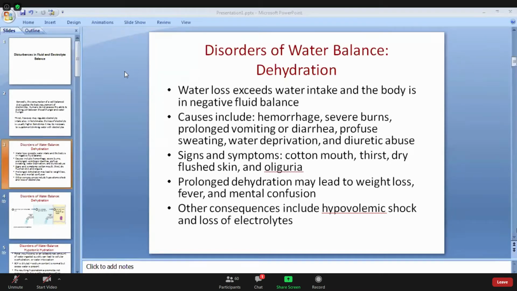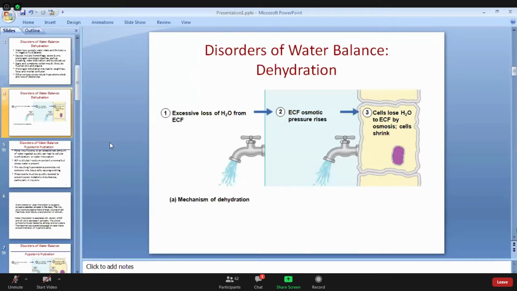So one of the disorders of water balance is dehydration, where water loss exceeds the intake of water by our body, hence there is negative fluid balance. Causes may be hemorrhage, vomiting, diarrhea, profuse sweating, water deprivation. In the mechanism of dehydration, first there is excessive loss of water from extracellular fluid, and that causes the extracellular osmotic pressure to rise.